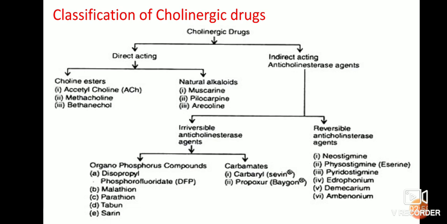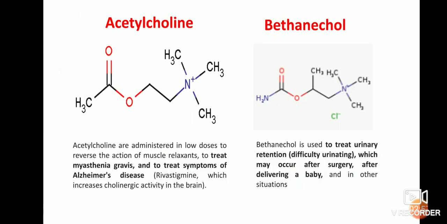This type of drugs comes under the classification of cholinergic drugs. Now we will discuss them one by one, along with the uses of particular drugs. Coming to this slide, acetylcholine. Acetylcholine is mainly used to treat myasthenia gravis and also to treat symptoms of Alzheimer's disease. Myasthenia gravis is abnormal weakness of certain muscles. Alzheimer's disease is a progressive disorder that causes brain cells to waste away and die, and it is also treated to increase cholinergic activity in the brain.